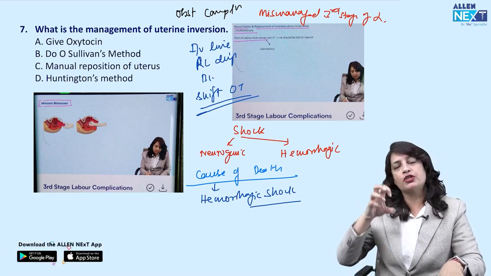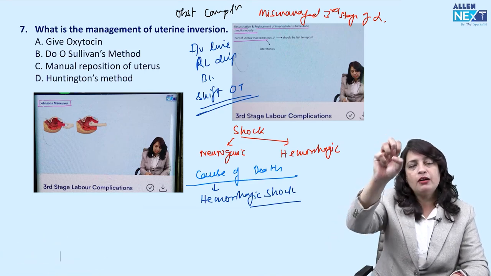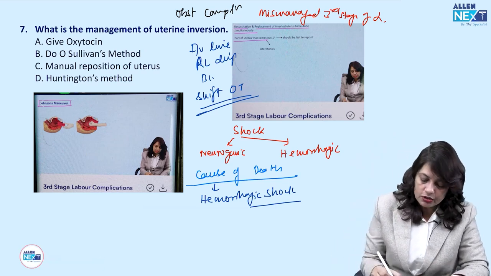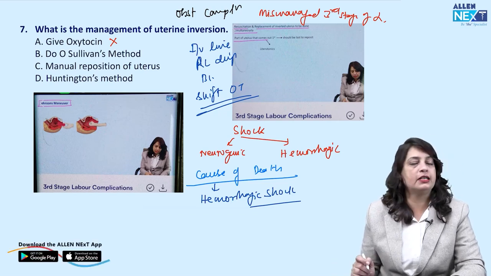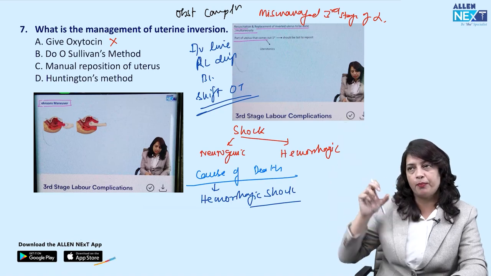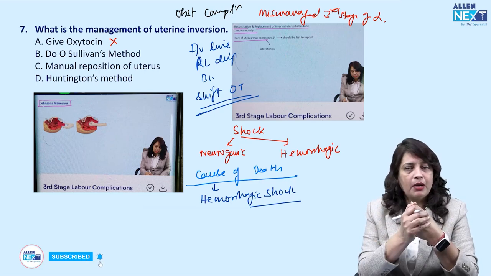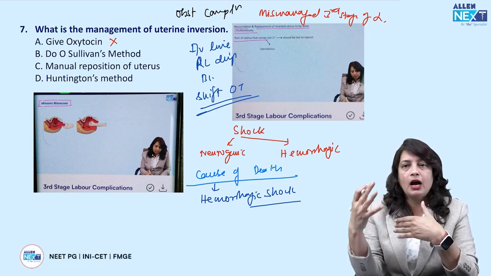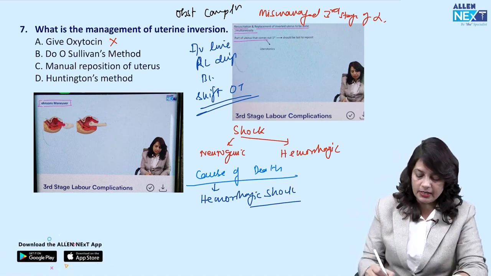There is manual reposition of the uterus back into its anatomical position, followed by uterotonics, the agents that can contract the uterus. So never ever make a mistake to give oxytocin. O'Sullivan's is a hydrostatic method, where with the hydrostatic pressure you are putting the uterus back into its anatomical position. I have done my MBBS from Lady Harding and post-graduation from Safdarjung Hospital, and I have never seen a hydrostatic method being employed as the first method to deal with these cases.